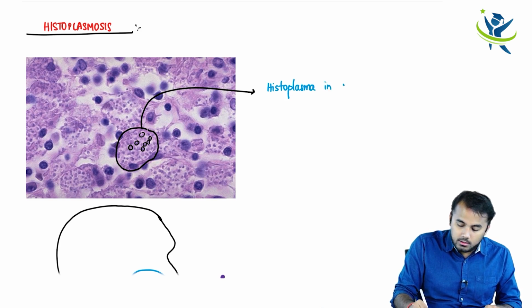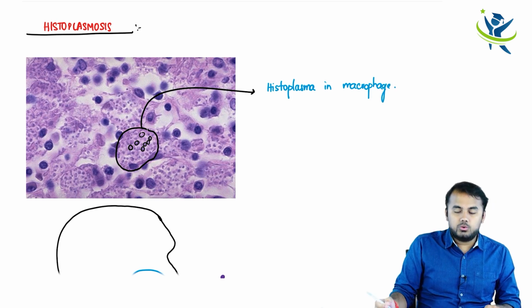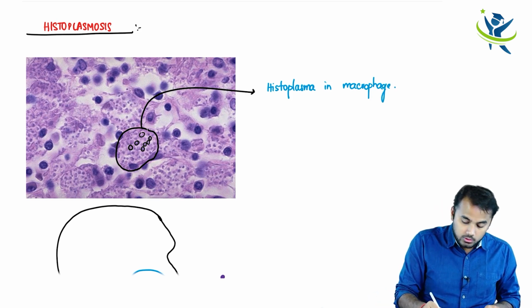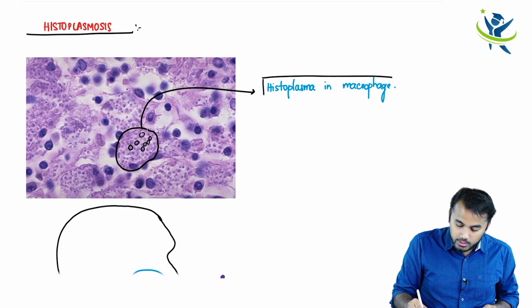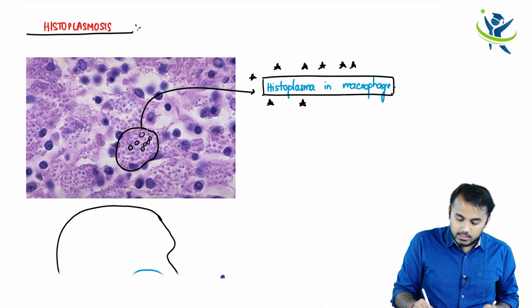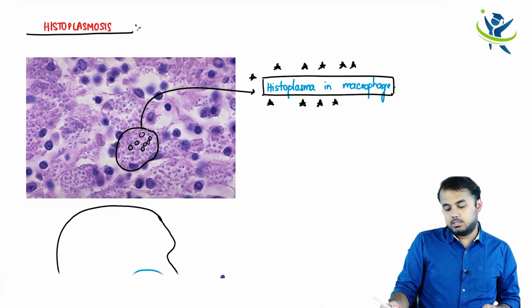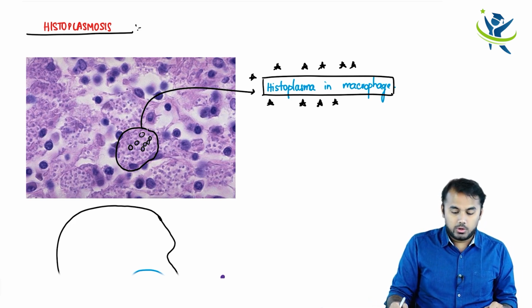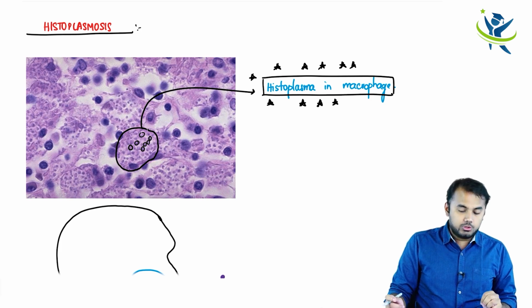Histoplasma in macrophage. So this is the thing which you can see. Okay, so this is a very important thing. Histoplasma engulfed by a macrophage is the pathognomonic sign, or is of histological diagnostic importance. Okay, right. So we are done with histoplasmosis.